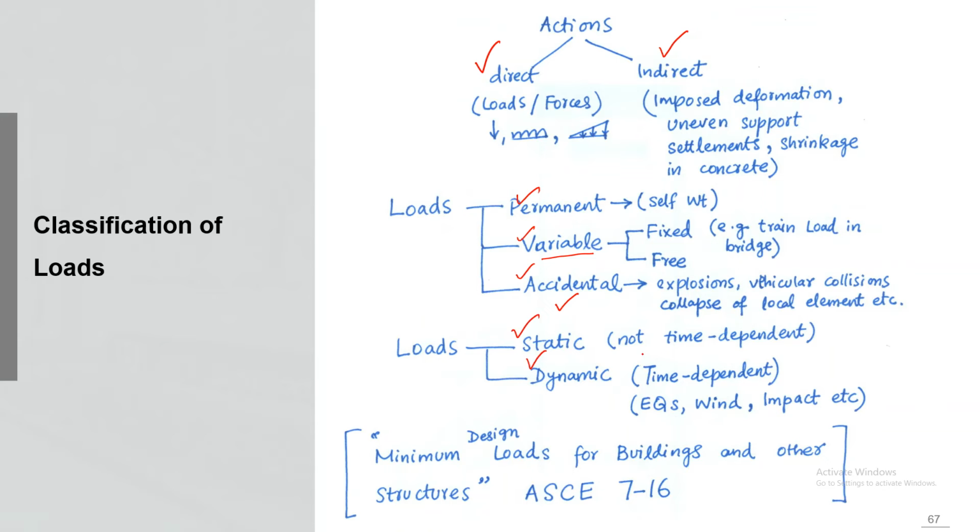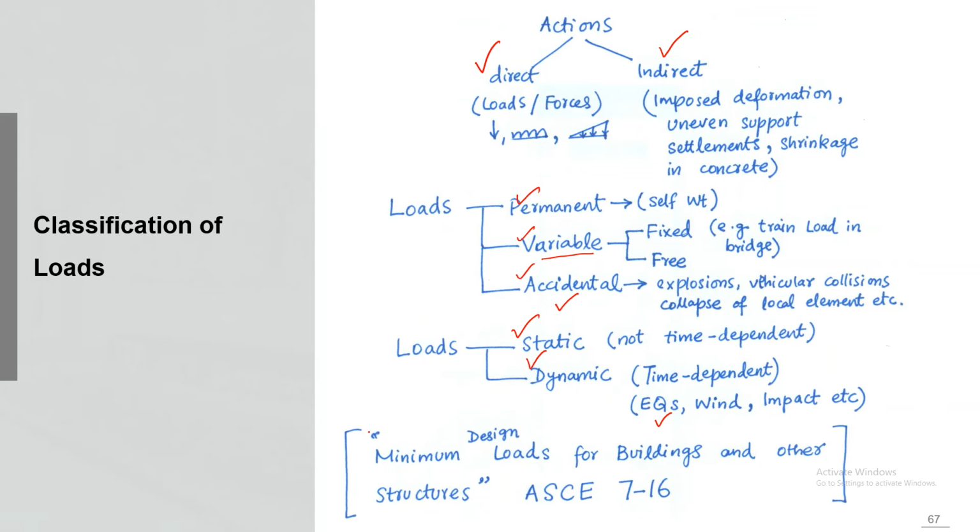Static means not time dependent, constant throughout the time, and dynamic means that they are time dependent. For example, earthquakes are loads which fluctuate in time. Wind loads and impact loads also fluctuate with time. But live load or dead load, they are assumed to remain static throughout the design life.